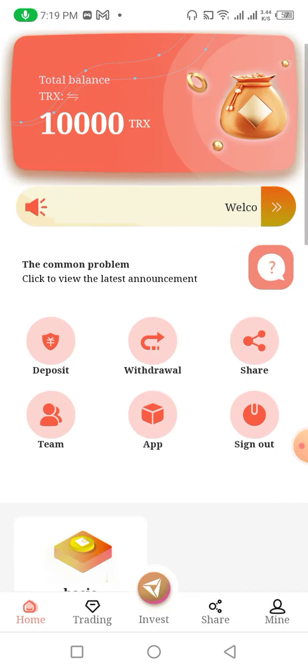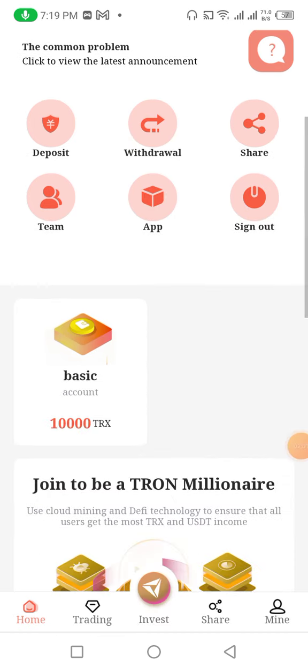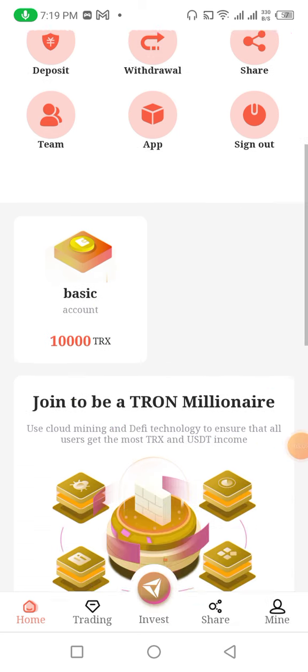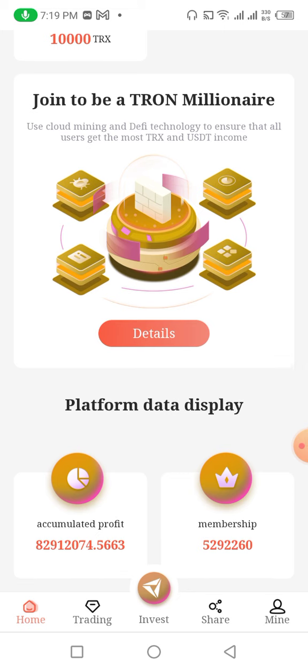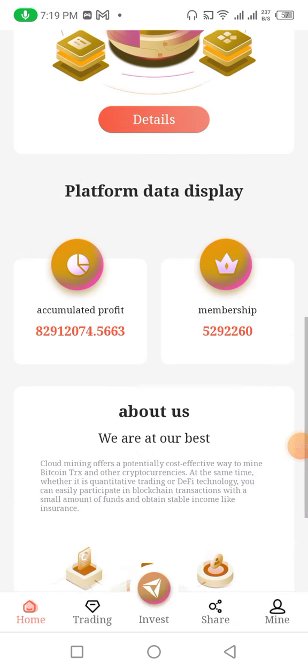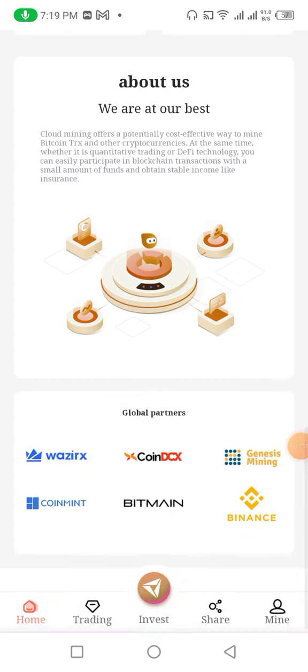Now go back here. You can see that now I click on the app option. You can download the app of the website from this option. Now click on sign out. You can sign out from this website. Here you can see that it says join to be a millionaire, use cloud mining and technology data. All users get the most revenue access. Further down you can see accumulated profit data and membership data of this website. And at the bottom you can see about us. We offer the best cloud mining, a cost effective way of mining TRX and other cryptocurrencies.